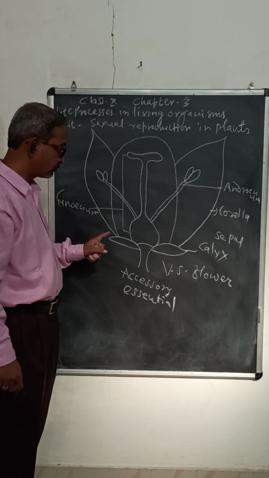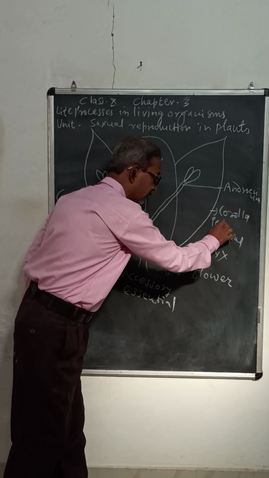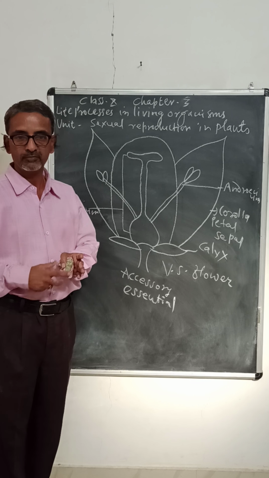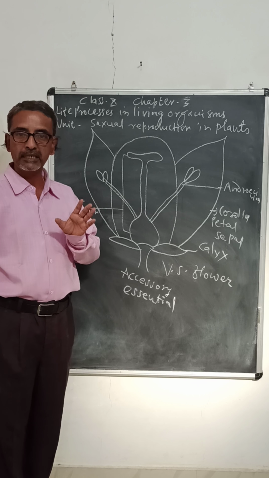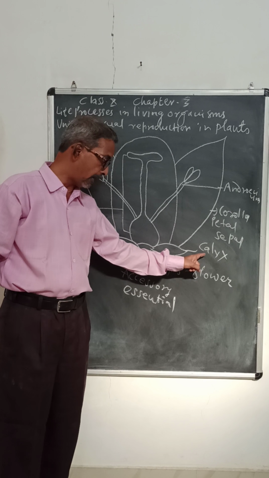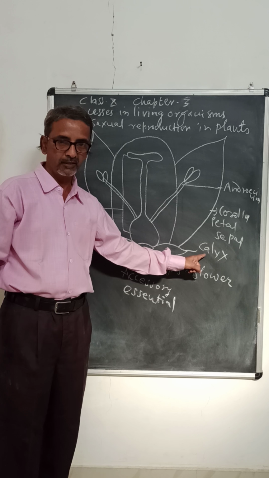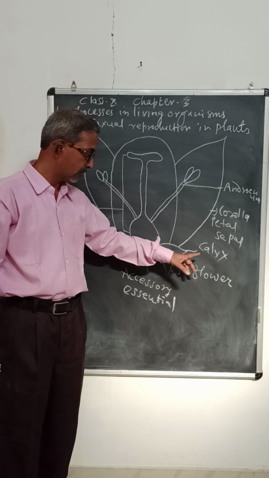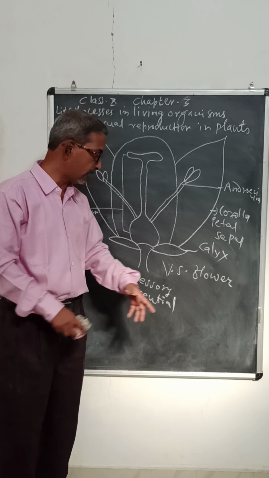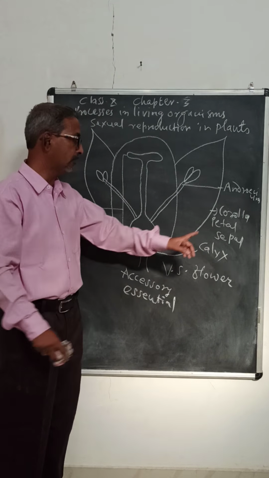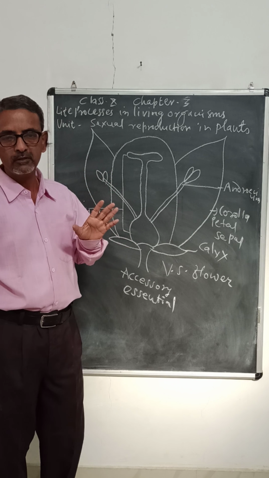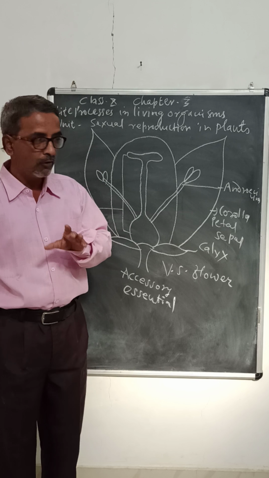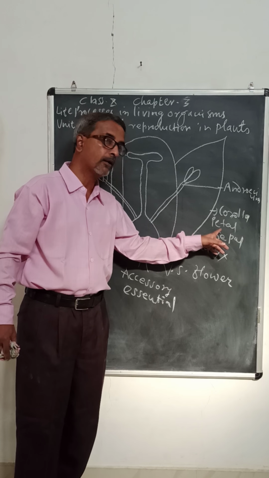The member of corolla is called petal. When the flower is in bud condition, all buds are generally green in color because they are covered by the outer surface, the calyx, which is green in color. It protects the inner parts when it is in bud condition. The member of calyx is called sepal, and the corolla is the variously colored part. The most attractive colored part of the flower is the corolla, and the member is called petal.